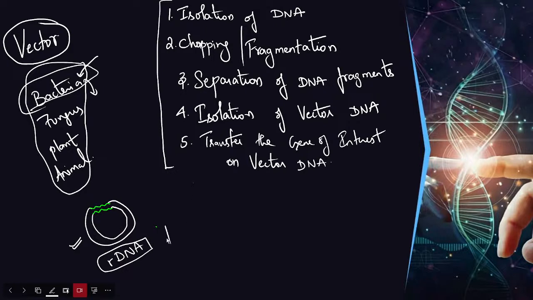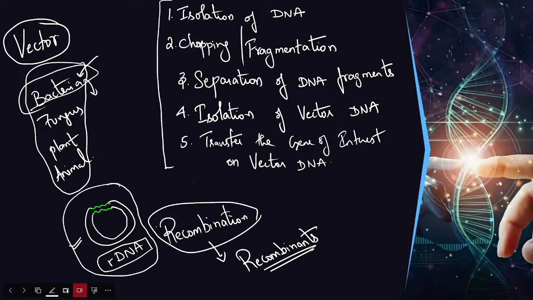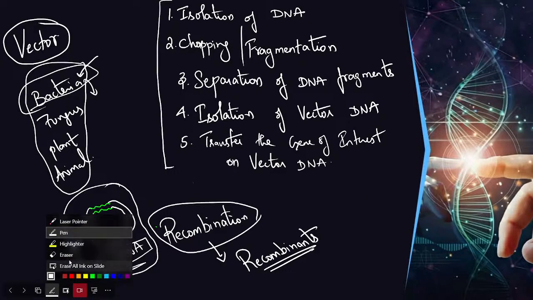And what is the process called? Recombination. What is recombination? The process of producing recombinants, which means this is a recombinant DNA. Clear? So this is the step of producing recombinants, or recombination, but this is not the step to produce the product. These are the first few steps. This is like the first half of the process.